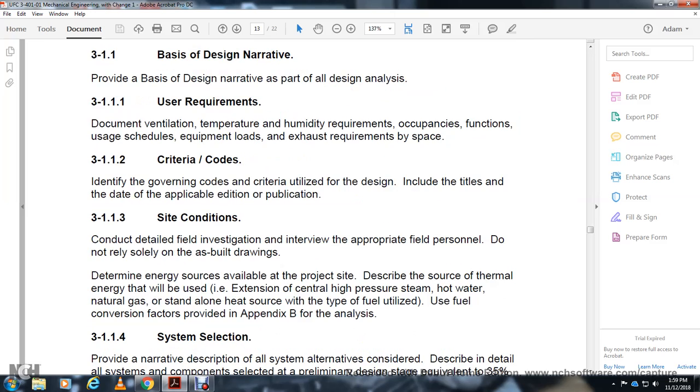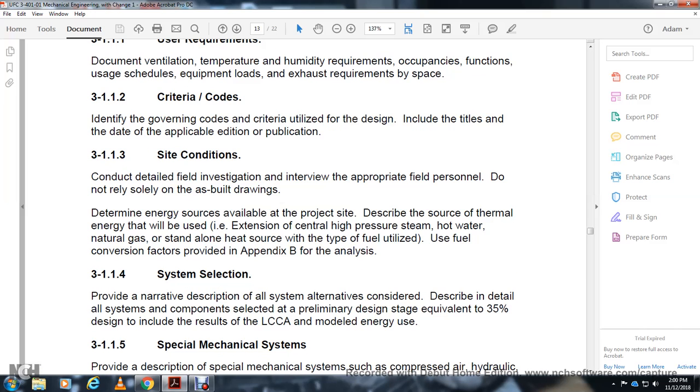3.1.1.3 Conduct a detailed field investigation and interviews with the appropriate field personnel; do not rely solely on as-built drawings. Determine the energy source available at the project site and describe the source of the thermal energy, such as a central high-pressure steam or hot water plant, or natural gas standalone heat source, with the type of fuel utilized, using the fuel conversion package provided in Appendix B. 3.1.1.4 System selection: provide a narrative description of all systems and alternatives,